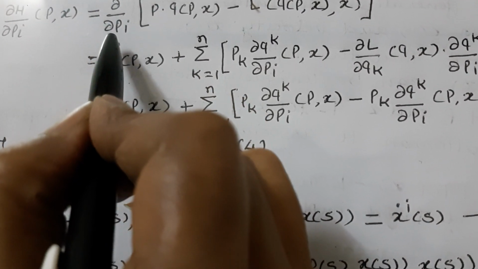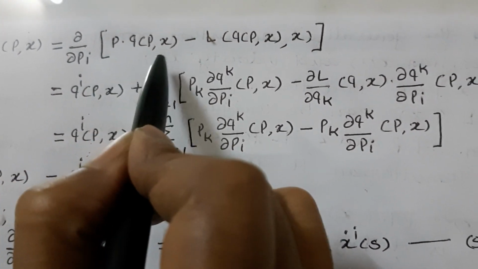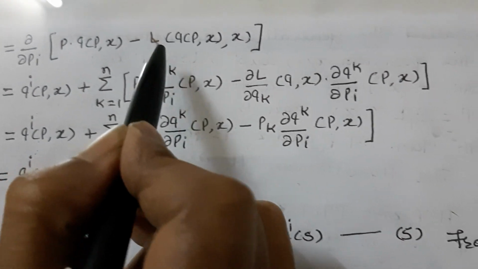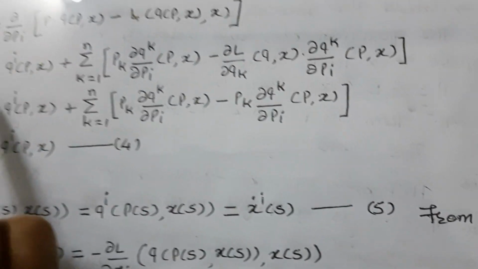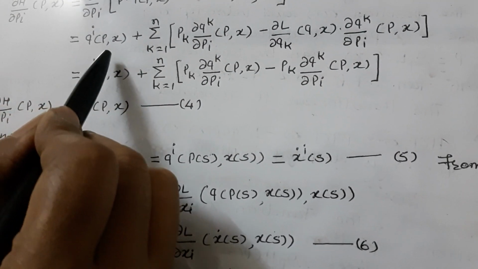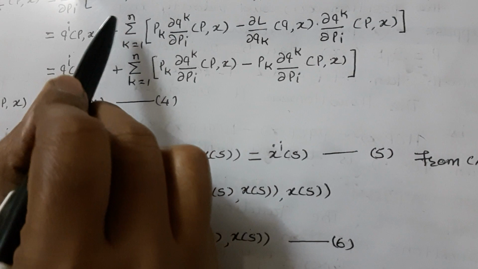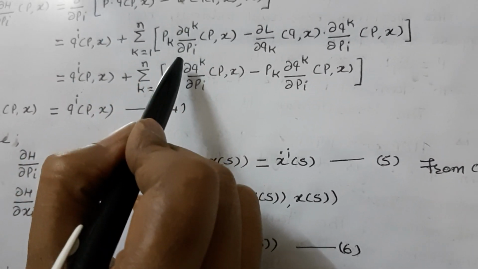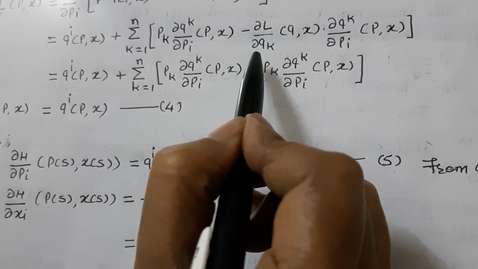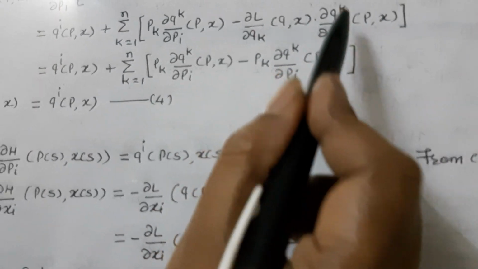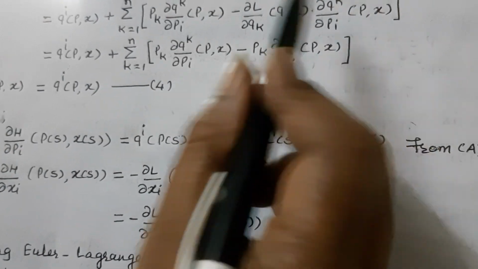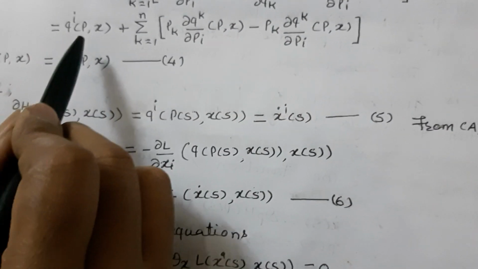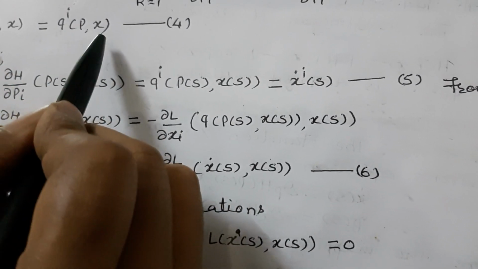Again, ∂H/∂pi (p, x) is equal to ∂/∂pi (p·q(p, x) − L(q(p, x), x)), which is equal to q^i (p, x) plus summation k = 1 up to n of pk ∂qk/∂pi (p, x) minus ∂L/∂qk (q, x) ∂qk/∂pi (p, x). Again substituting the value, the sum becomes 0, so it is equal to q^i (p, x).